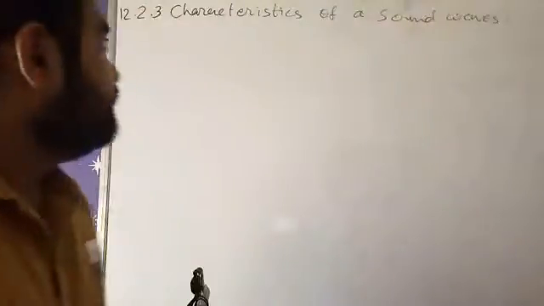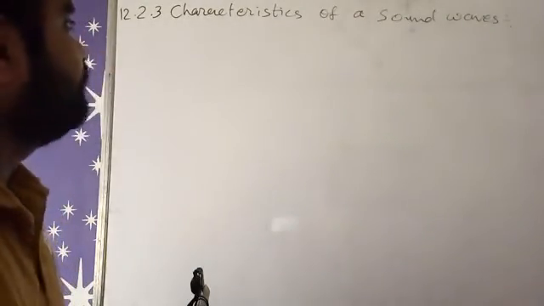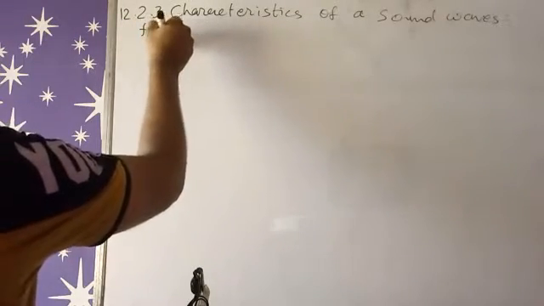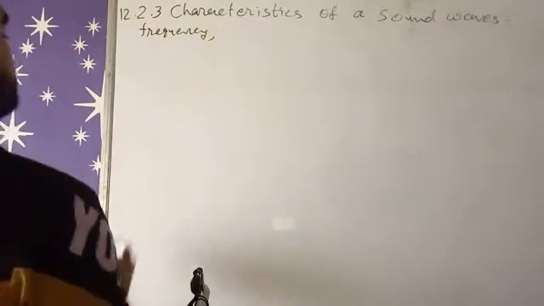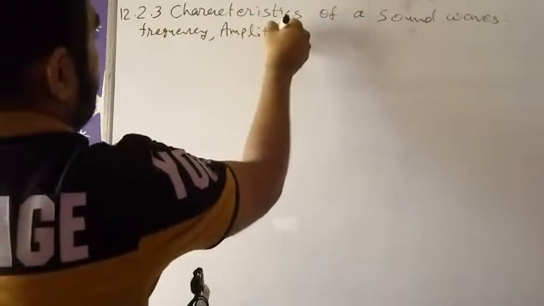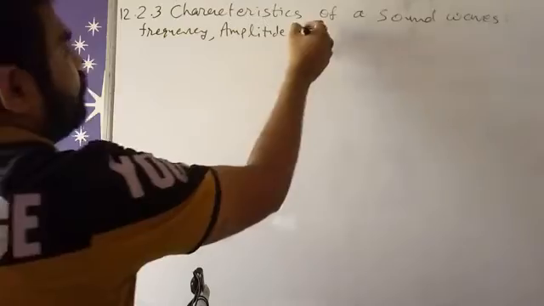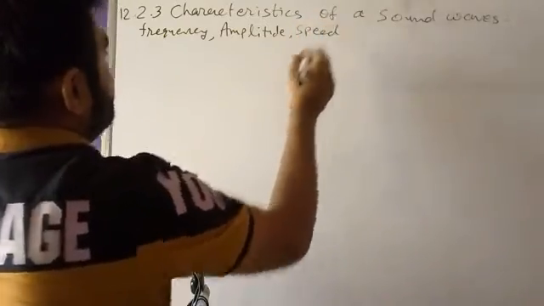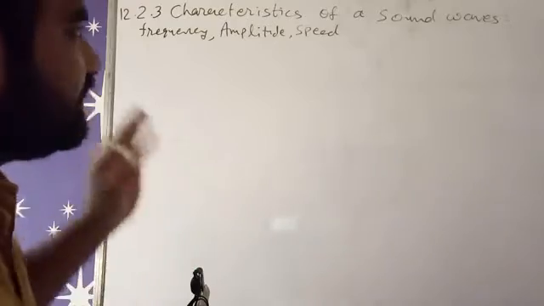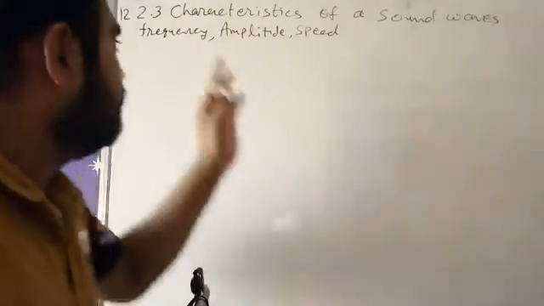So now our topic is characteristics of sound waves. Actually, there are three characteristics. First, frequency; second, amplitude; and third, the speed of the sound. Frequency. What is frequency? The number of oscillations of the sound wave in 1 second is called frequency.